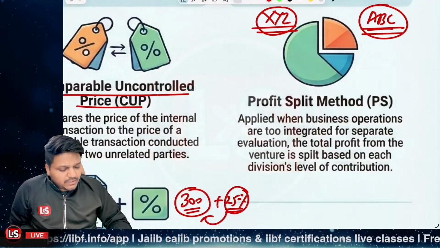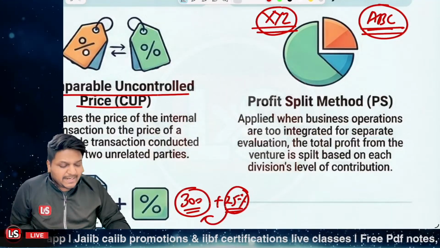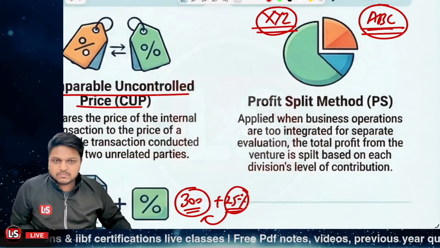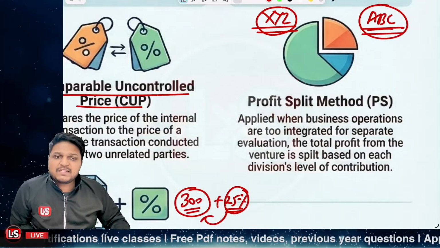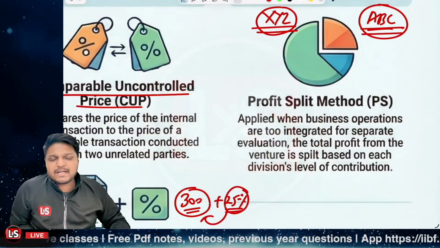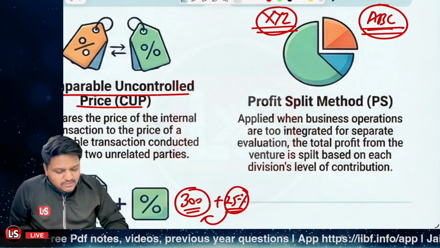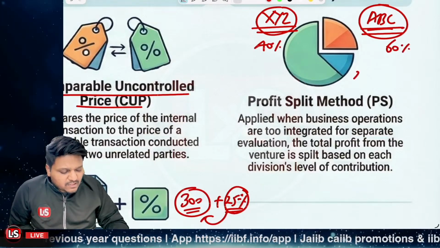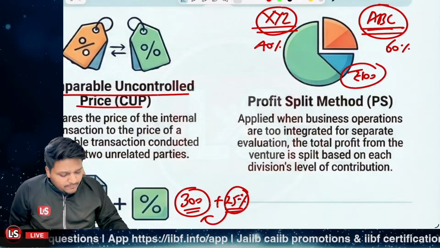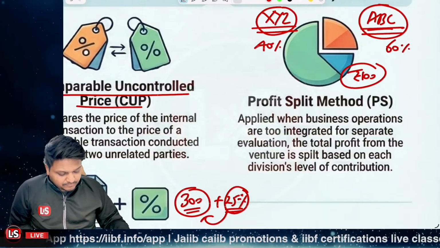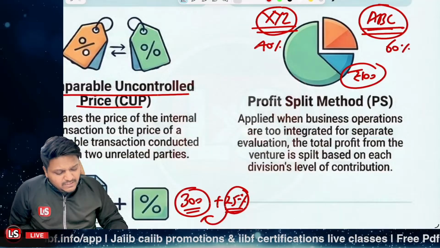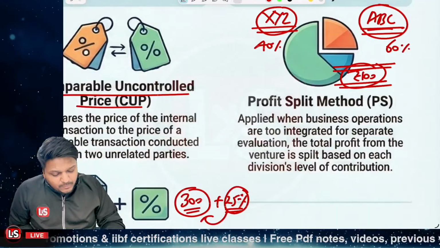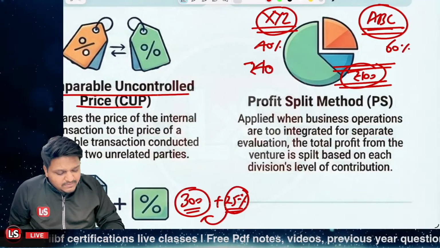In that scenario, let's say one product is being produced and offered, and the profit will be shared on the basis of contribution. Based upon the contribution they have given to that particular division, the prices will be taken care of. Let's say one contribution was 40% and the other was 60%, and the price is rupees 100. The prices will be validated based upon the profit sharing, right? So it will be rupees 40 for the XYZ, and rupees 60 for the ABC.